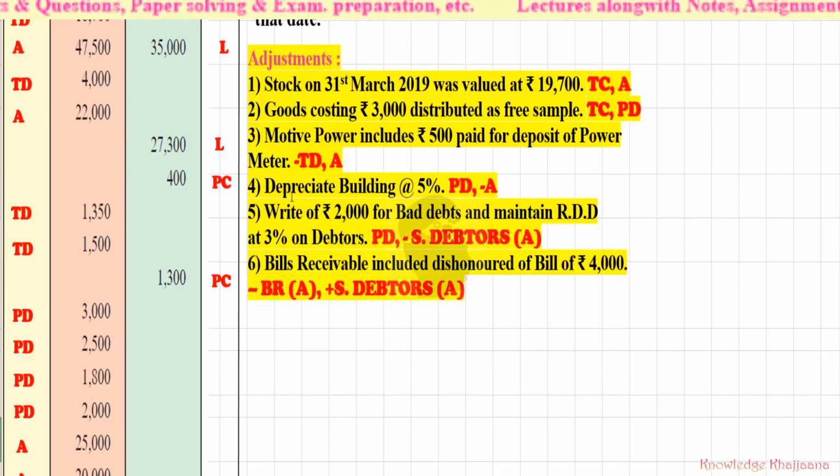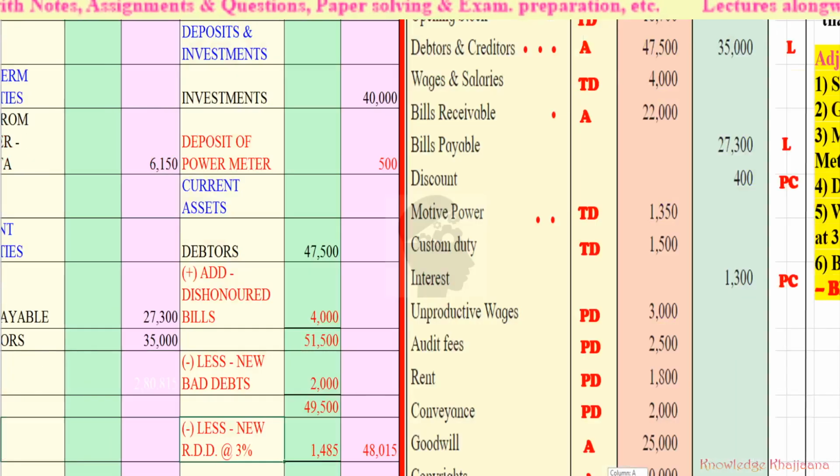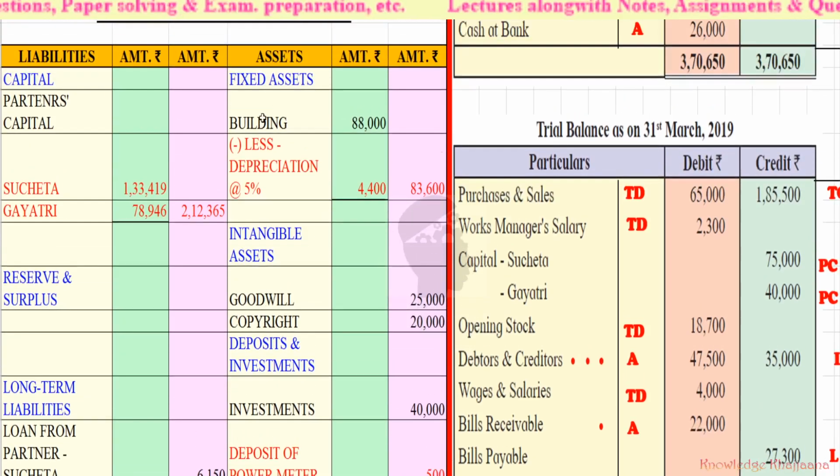Next, depreciate building at 5%. The depreciation amount will go to the profit and loss account debit side, and that amount will get deducted from the respective asset, that is building. So let's calculate in the asset first. Building is recorded in the inner column as rupees 88,000. Now the depreciation at 5% is rupees 4,400.